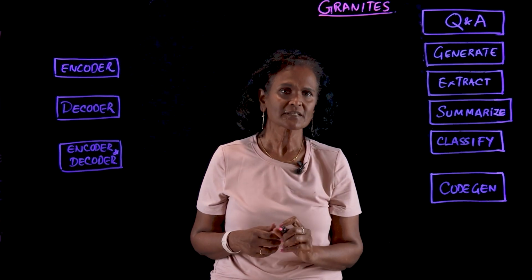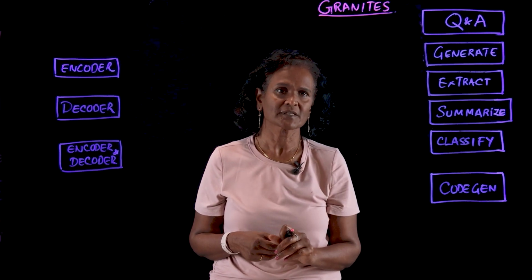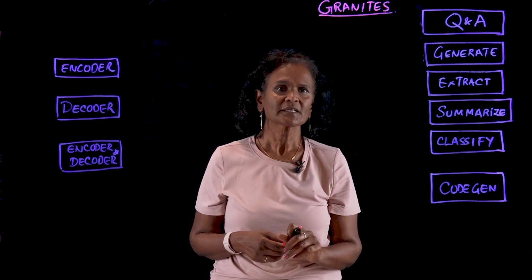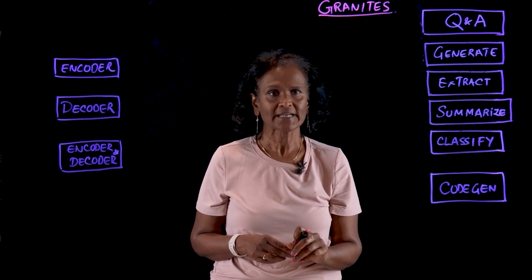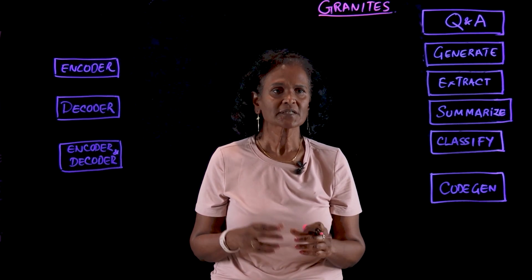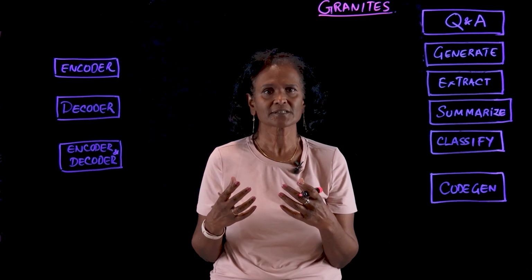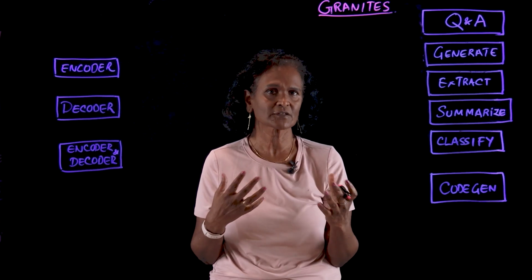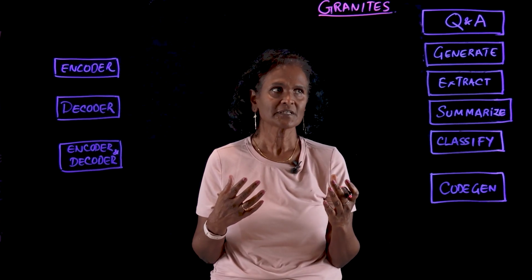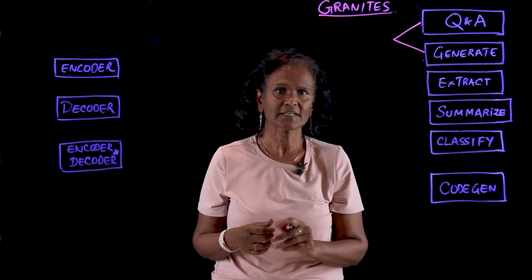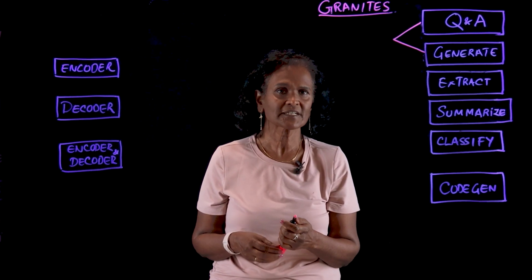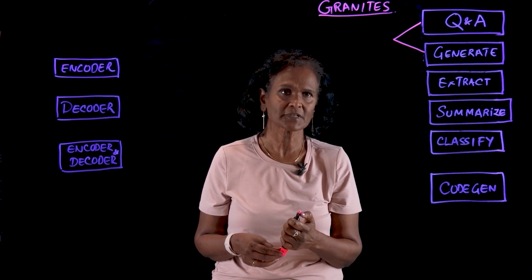Q&A, question answering based on your domain content. You want to get the best responses from your content, not canned responses, but by understanding the context of your question and retrieving the corresponding responses, right? The generative capabilities are also important. Generating a blog post or generating an executive summary, right?